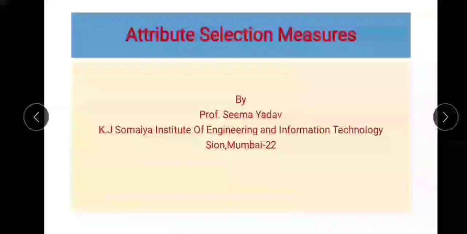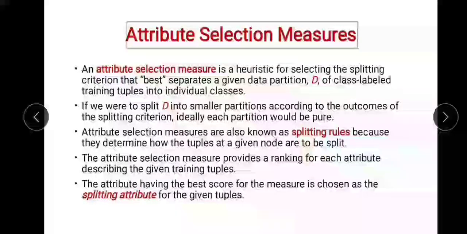The topic of my discussion is attribute selection measure. Attribute selection measure is used for selecting the splitting criteria that will best separate a given data partition D of class-labeled training tuples into the individual classes, and it is used in order to create the decision tree in case of classification.